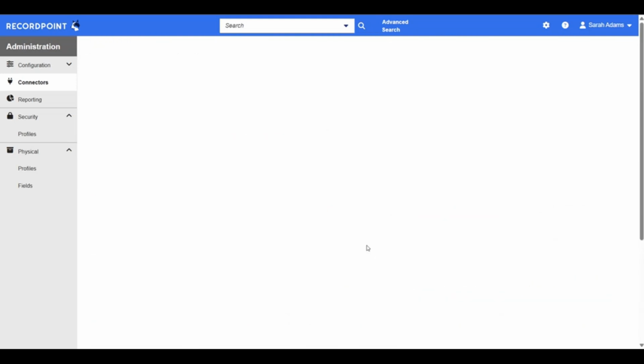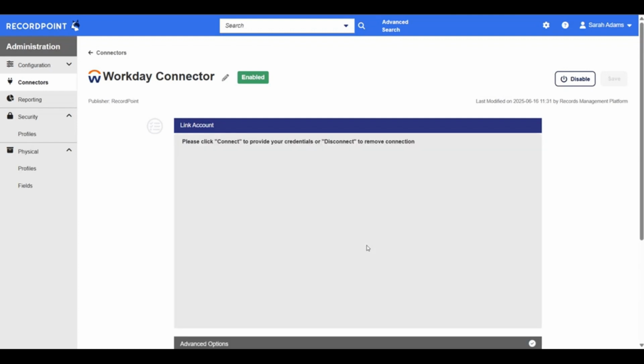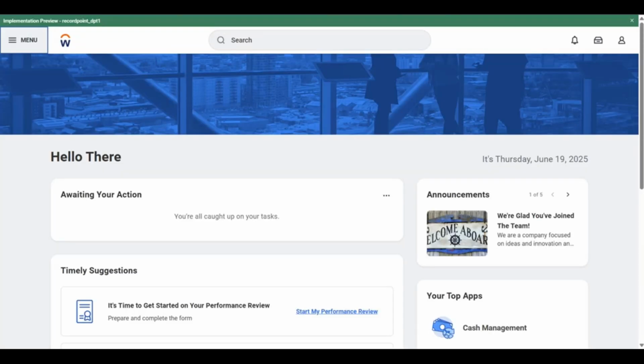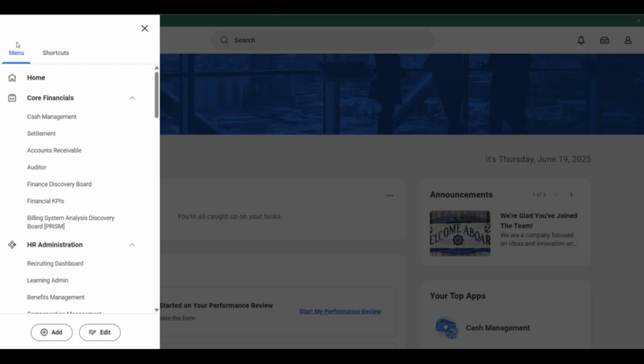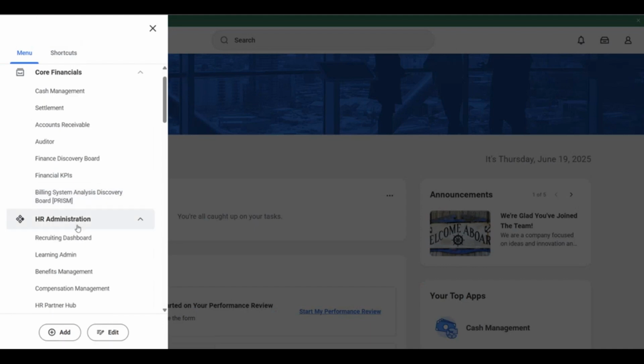I already have my Workday connector connected up here, and this information has already been ingested into RecordPoint. This is my demo Workday environment. We have both Workday Financial and Workday HR in this system. So today we're going to look at 2 different types of objects. The first will be a client of my hypothetical Workday business, and the second will be an employee of my Workday business.